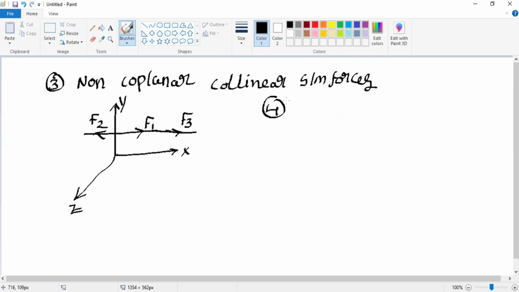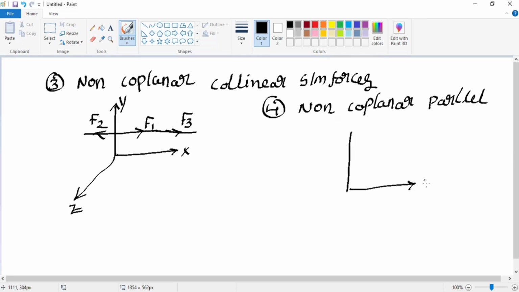And the last, fourth one, is the non-coplanar parallel system of forces. Same thing, considering the XY plane, YZ plane, ZX plane.